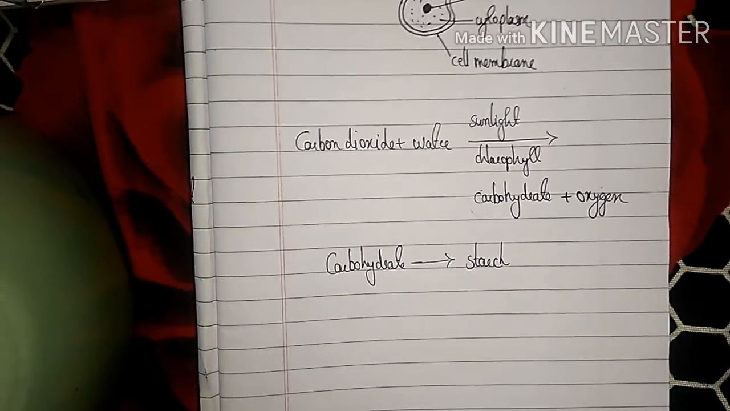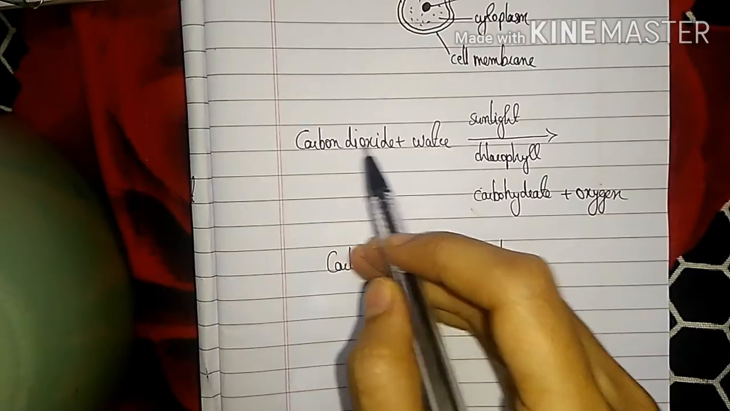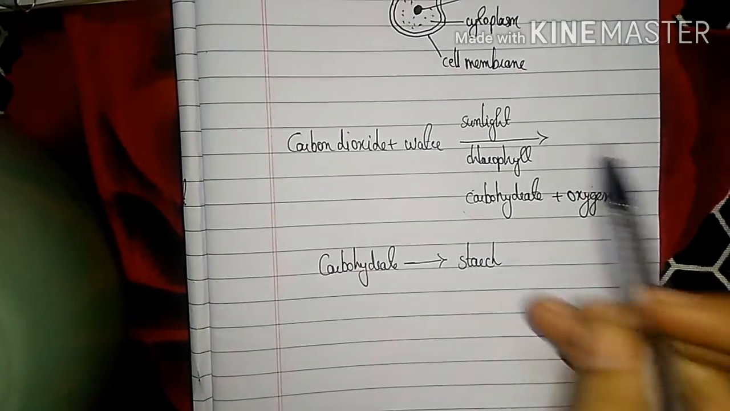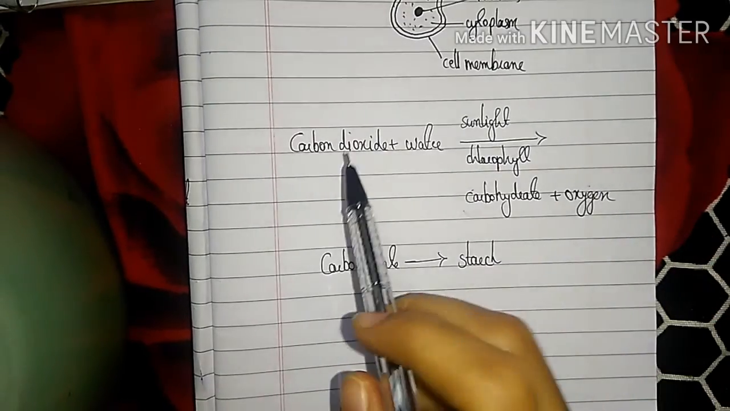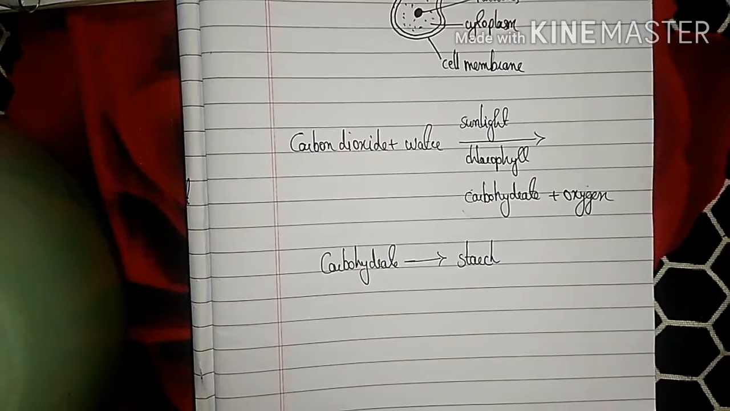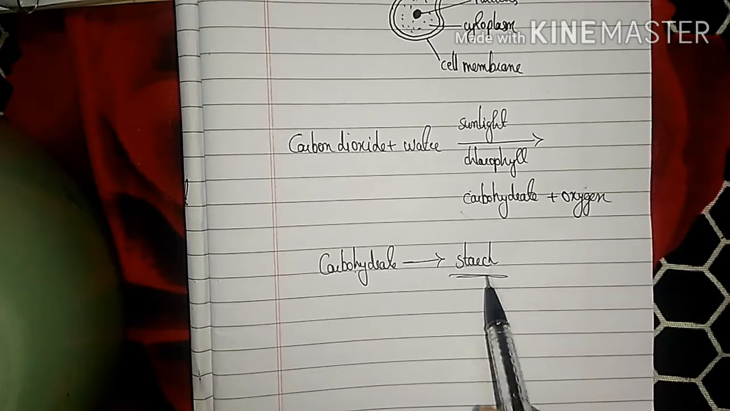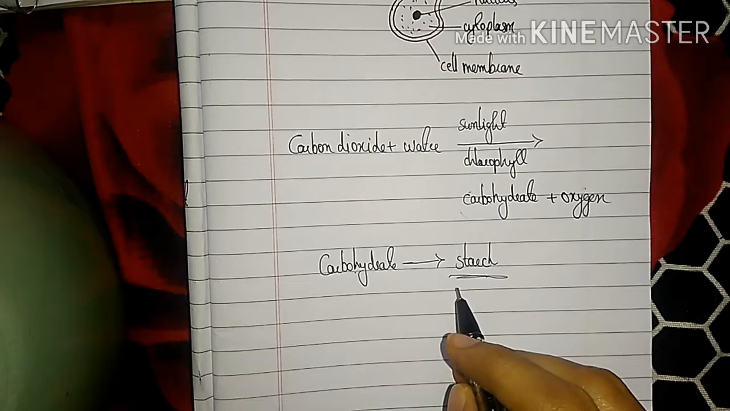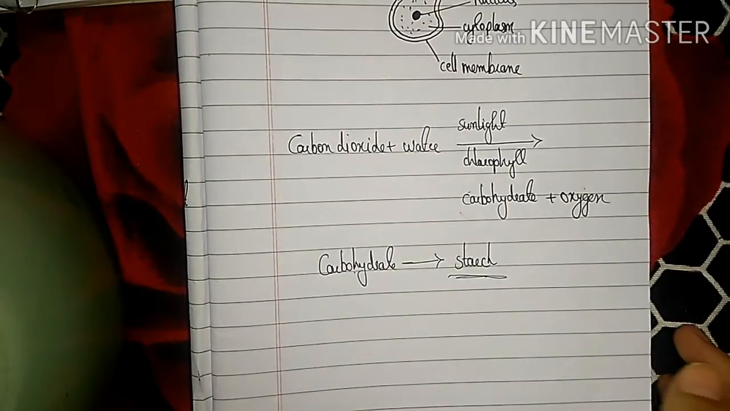So during photosynthesis, chlorophyll containing leaves will convert carbon dioxide and water to carbohydrate and oxygen in the presence of sunlight. Sunlight is very essential for photosynthesis, isn't it? So carbon dioxide and water will be converted into carbohydrate and oxygen. This carbohydrate will be again converted into starch. So the presence of starch will indicate photosynthesis. The starch is also a carbohydrate. So this is the reaction for photosynthesis.